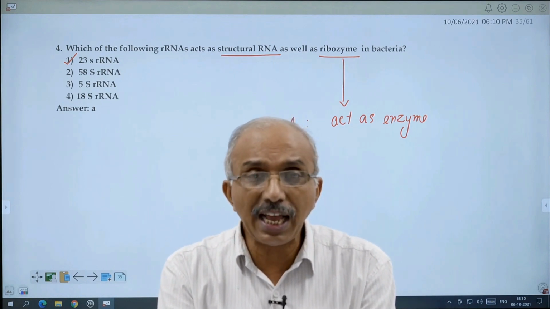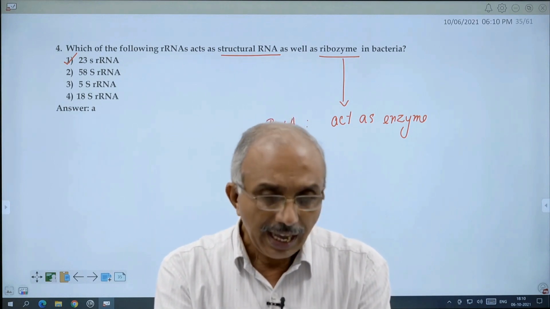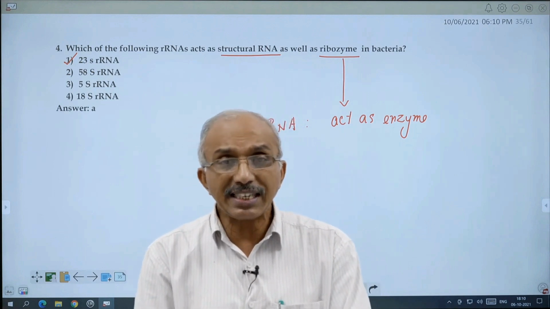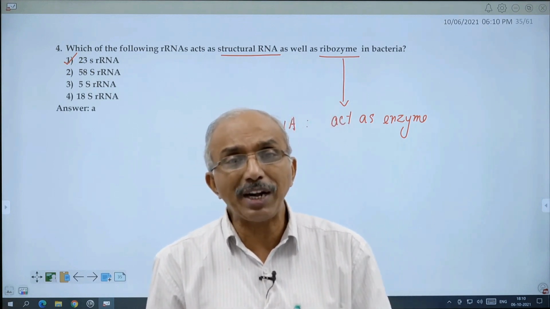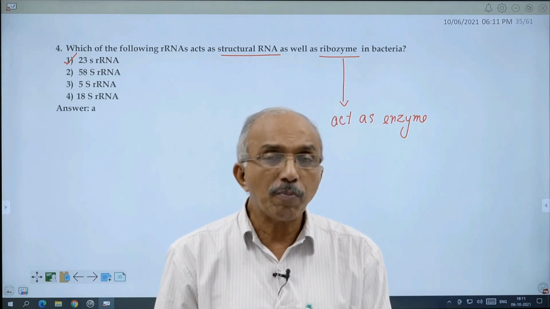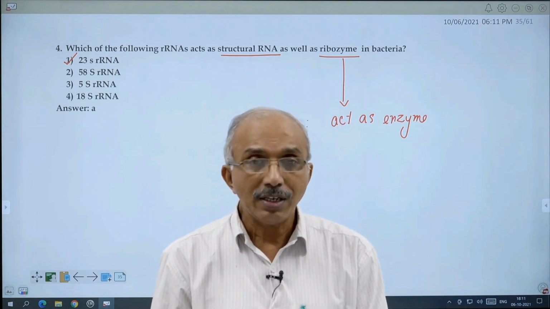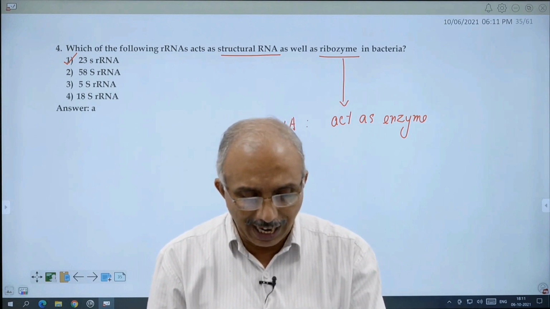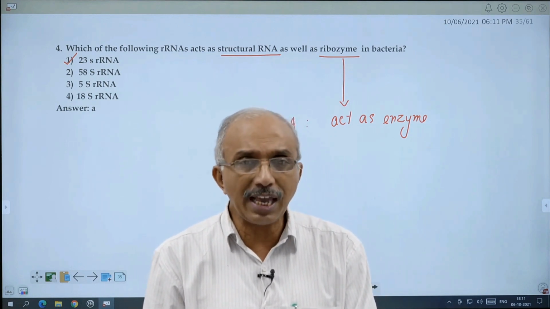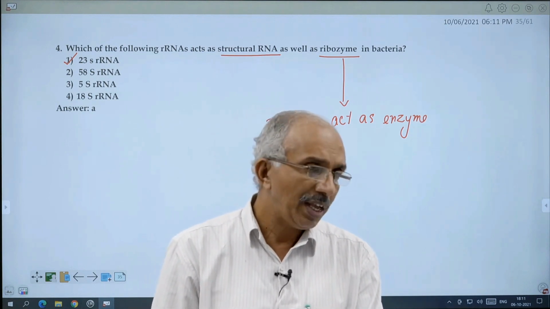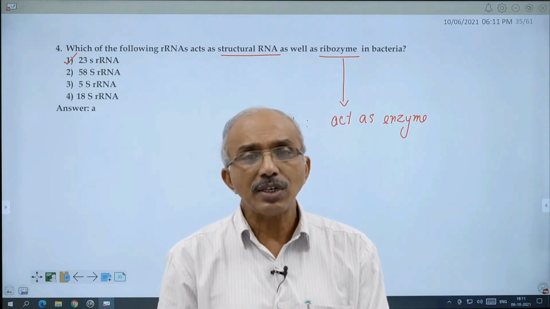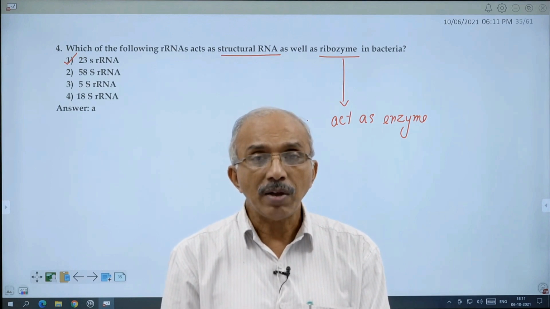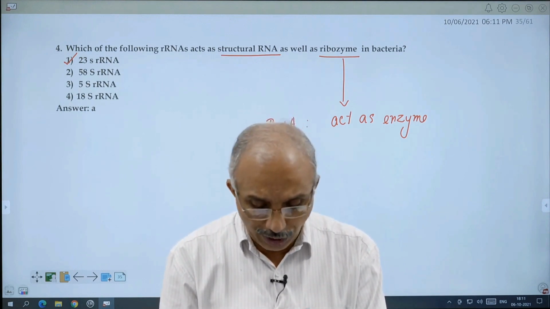Here 23S rRNA as a ribozyme acts as an enzyme for the formation of peptide bond, so it acts as a peptidyl transferase. So 23S rRNA is a structural RNA as well as an enzyme, which we call ribozyme also.